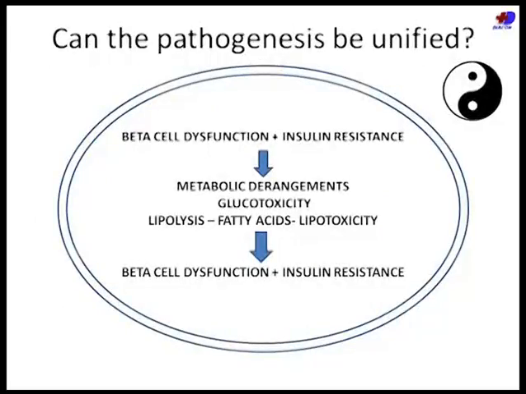So yes, both these pathophysiological processes are involved. It is difficult to isolate in a clinical setup which is more dominant, though I will tell you that beta cell failure is more important. But both these pathophysiological mechanisms cause metabolic derangements. It causes glucotoxicity, it causes lipotoxicity. This in turn again causes worsening of beta cell function. So insulin resistance also contributes to beta cell dysfunction.